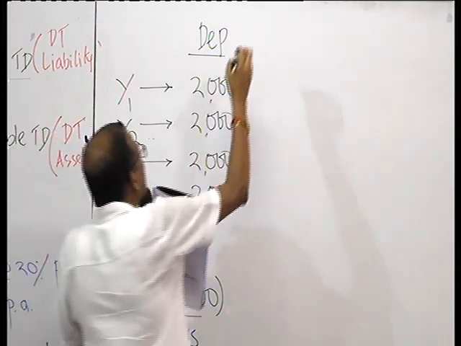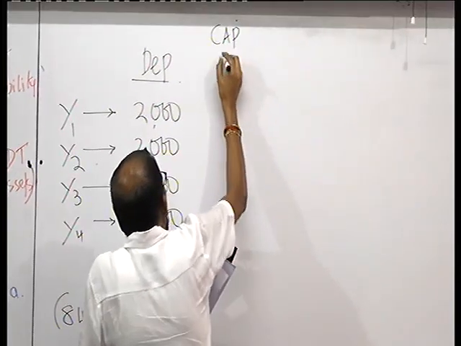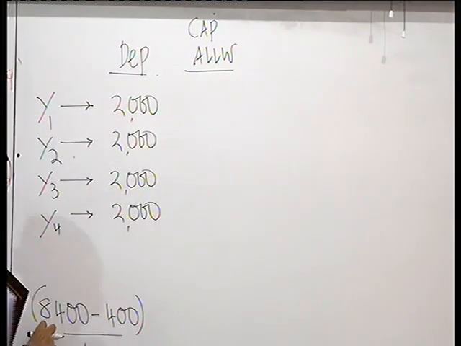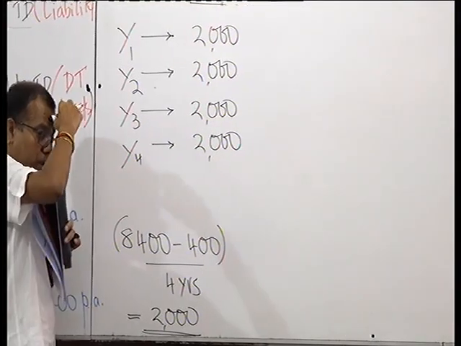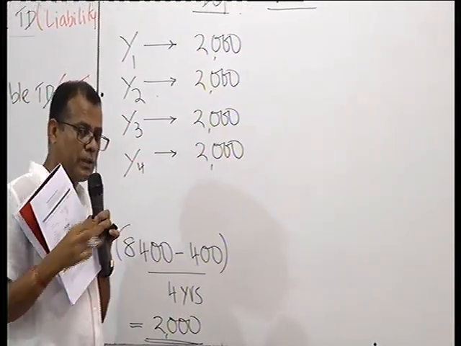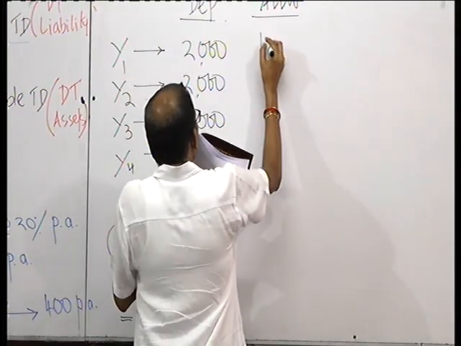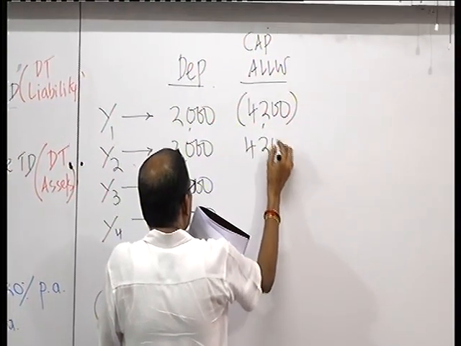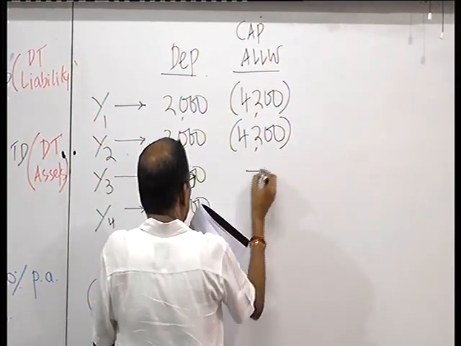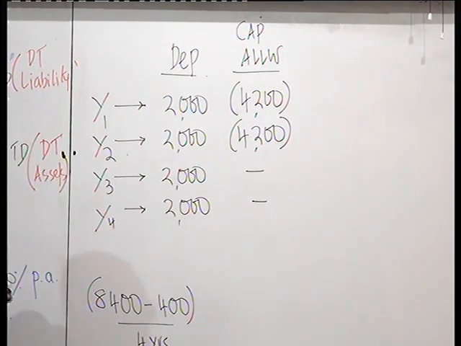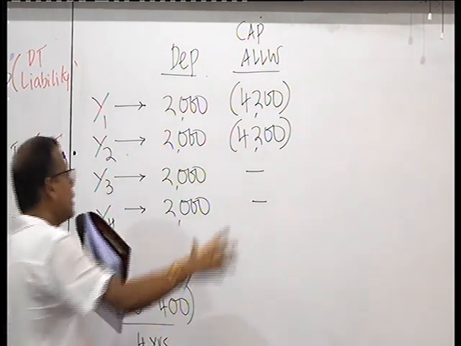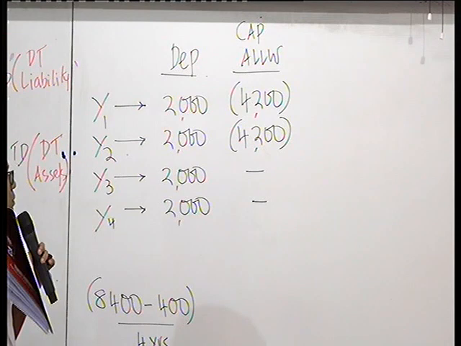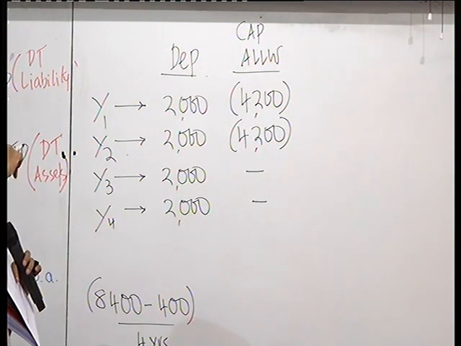Capital allowance. You claim on 8.4 million, not on the depreciable amount, because Inland Revenue will give allowance for the entire cost of your purchase. 4.2 million deducted, 4.2 million deducted, and nothing in the fourth year. Now if you look carefully, the total capital allowance is not equal to the depreciation. There is a difference of 400,000. 400,000 benefit has been given more.